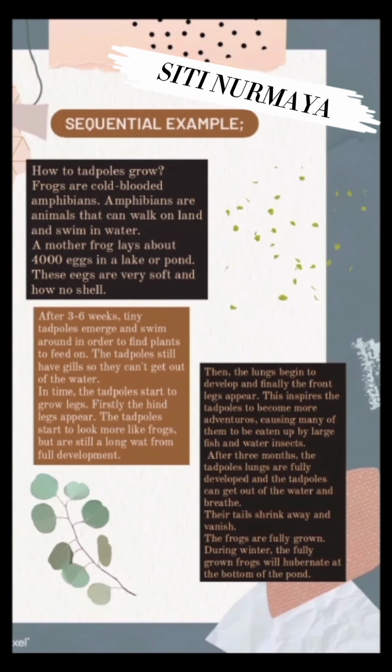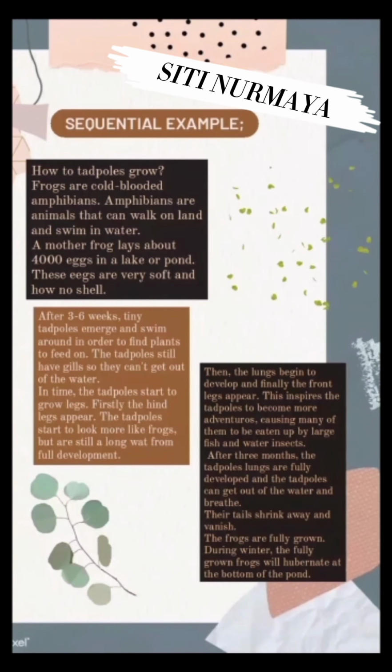In time, the tadpoles start to grow legs. Firstly, the hind legs. The tadpoles start to look more like frogs, but are still a long way from full development. Then the legs begin to develop and finally the front legs.